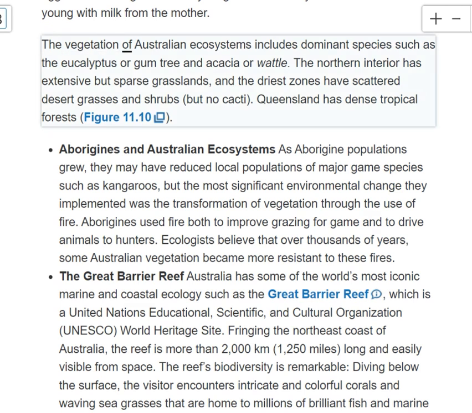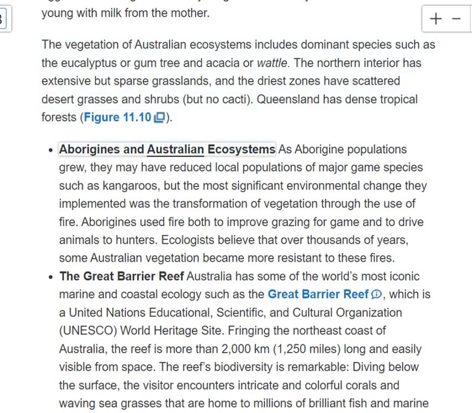The vegetation of Australian ecosystems includes dominant species such as the eucalyptus or gum tree and acacia or wattle. The northern interior has extensive but sparse grasslands, and the driest zones have scattered desert grasses and shrubs, but no cacti. Queensland has dense tropical forests, figure 11.10.